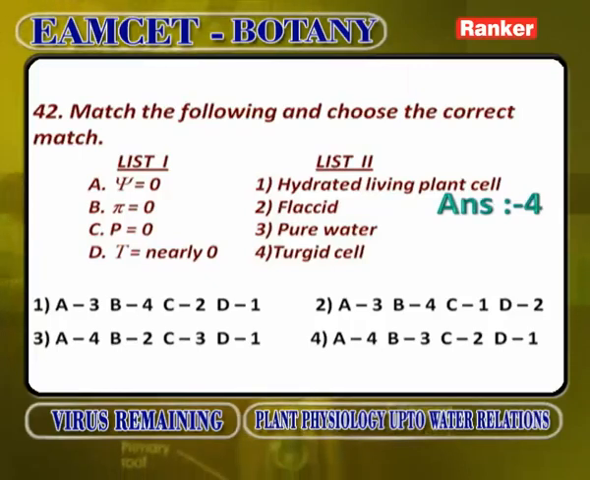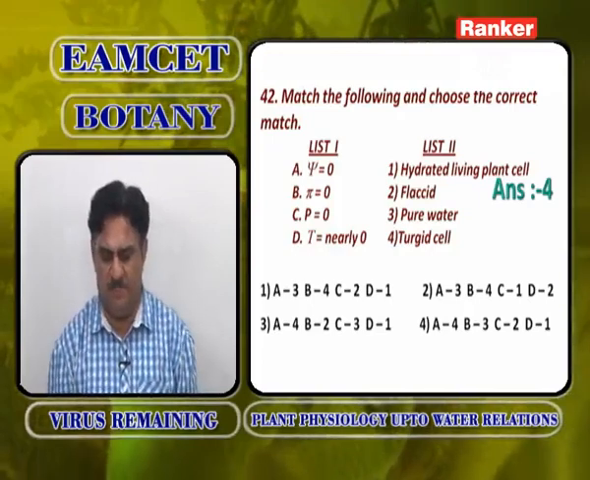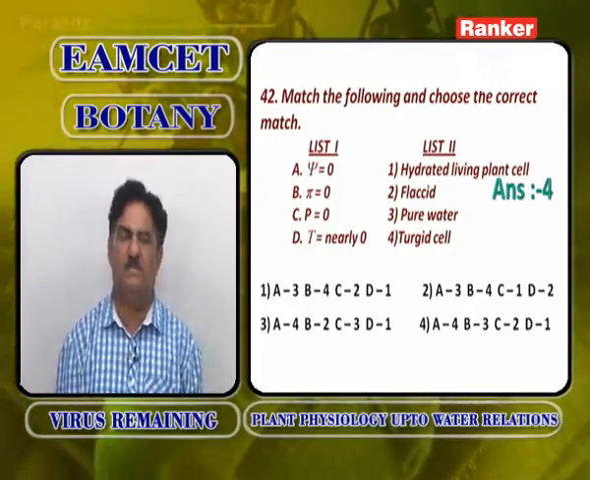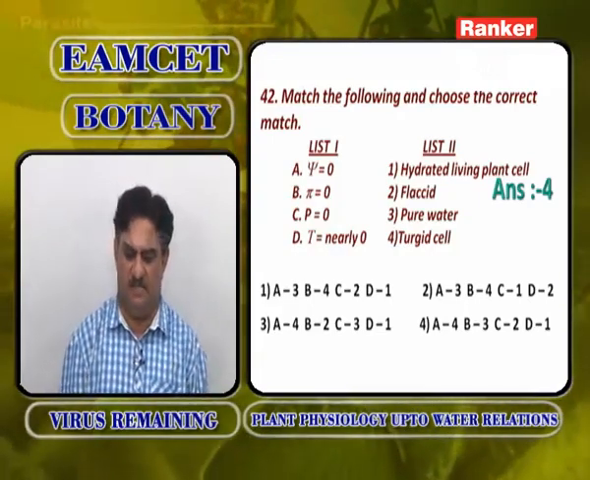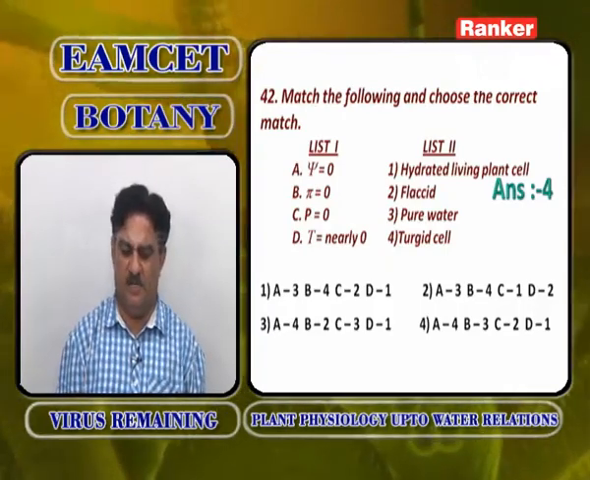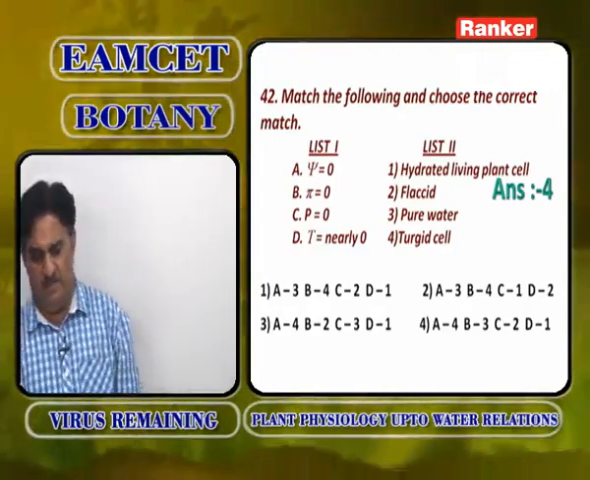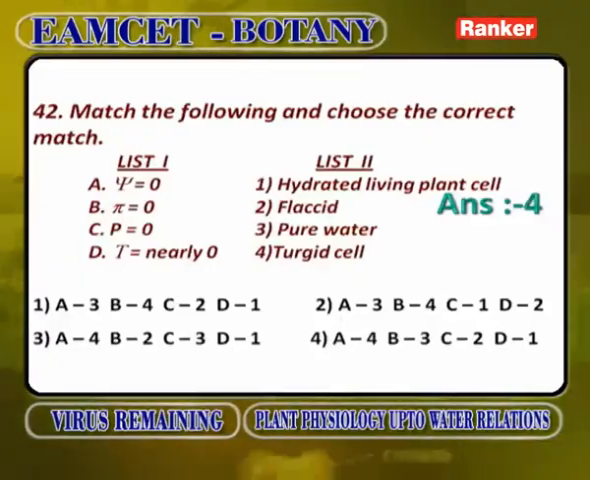Match the following and choose the correct sequence. Psi is equal to 0, pi is equal to 0, p is equal to 0, tau is nothing but metric potential is nearly 0. Hydrated living plant cell, flaccid cell, pure water, turgid cell. A is 4.